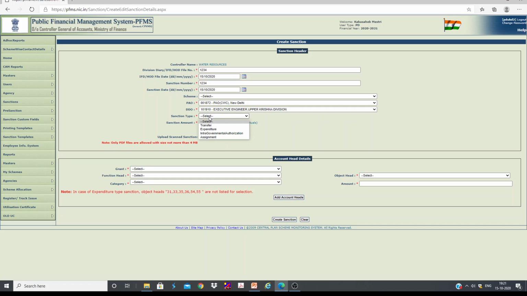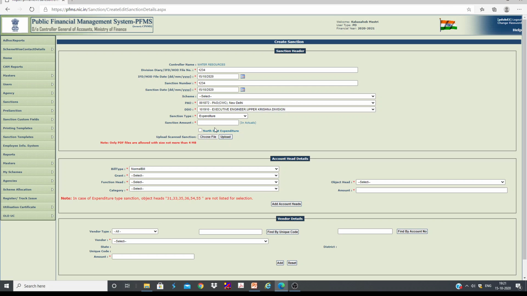Then sanction type, we have 4 features here. One is transfer and expenditure, then intra-government authorization, then assignment. So transfer, we'll come to that later. Then let us see expenditure. All the bills which are generally processed in our offices come under the category of expenditure. Okay, whether it's a TA bill, medical bill, even the bills of contractors, all come under expenditure.